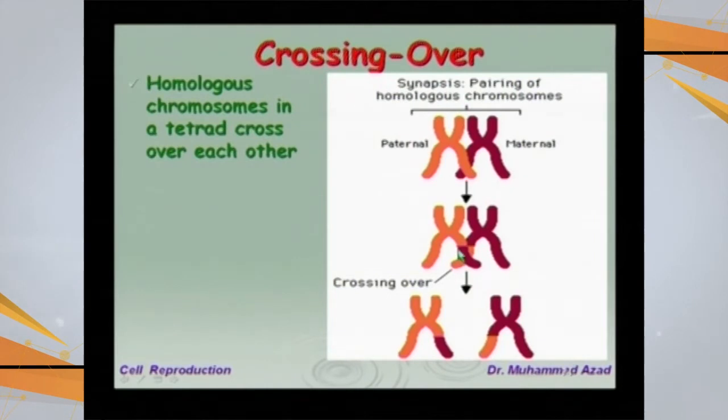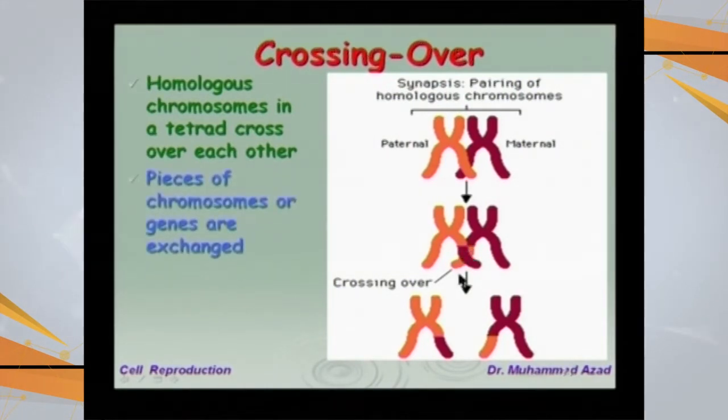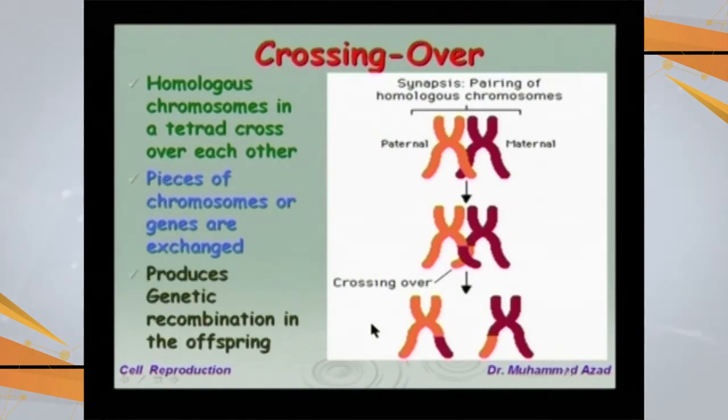At this point of cross, or chiasmata, there is exchange of genetic material. So this chromosome has taken the genetic material of that one, and vice versa. This genetic recombination, exchange of genetic material, is called the process of crossing over, which occurs in prophase 1.